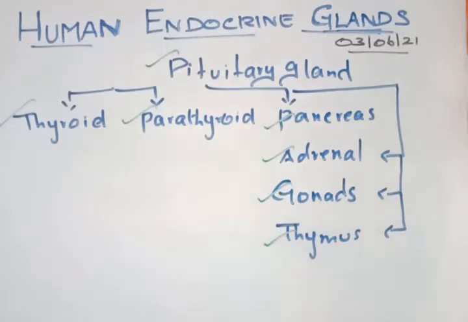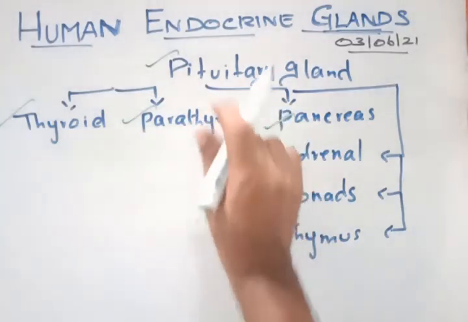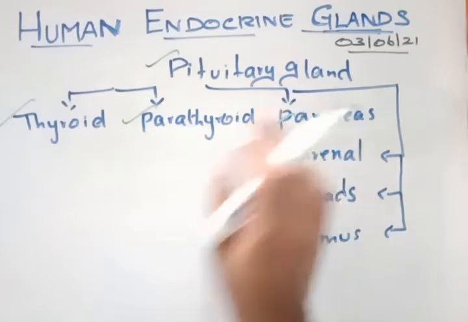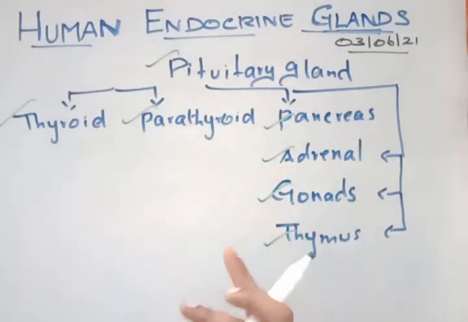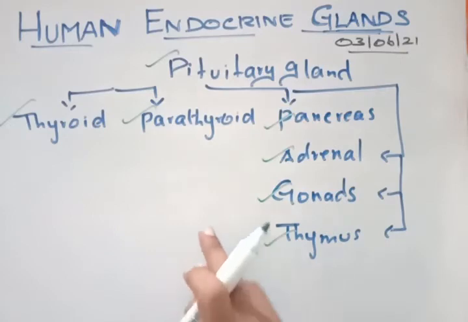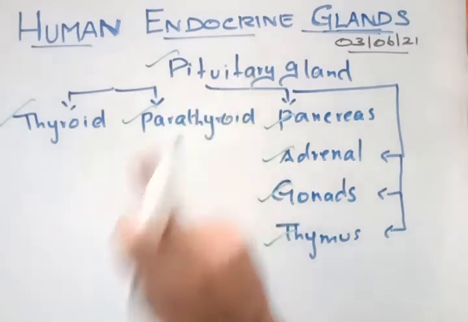So now in this chapter, we are going to discuss each gland individually, the location, their functions, and, if it is not functioning, what will be the malfunction of that particular gland and the hormones. Today's class we will be discussing only the pituitary gland.